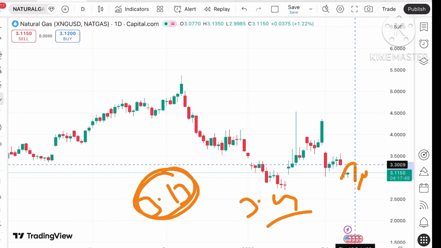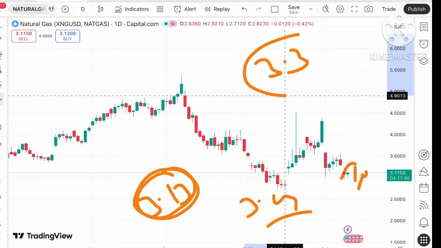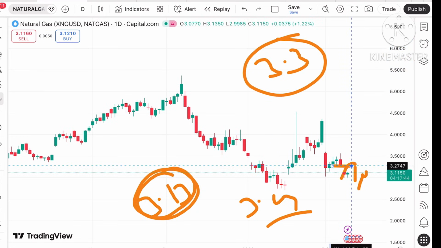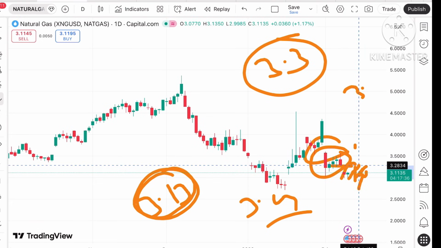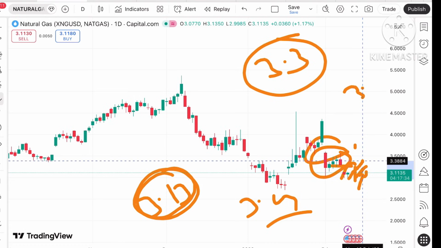If the price keeps sustaining above this level, there is a higher chance that it can move towards 3.24, and from there a further high can be seen towards $3.3, where the first gap will be filled, and then the next gap is at a level of around 3.76. So if the price rises above this level, it will move again in this particular zone, and chances are high it can move towards 3.28.